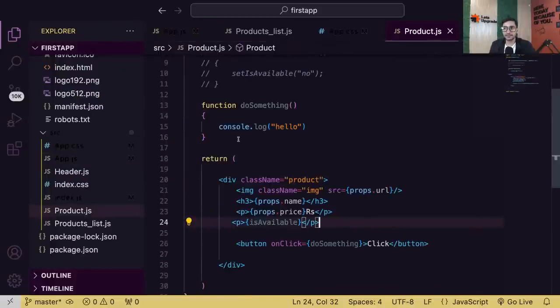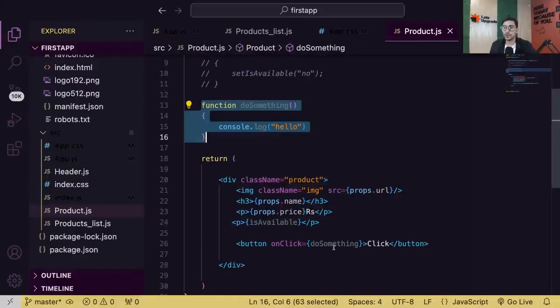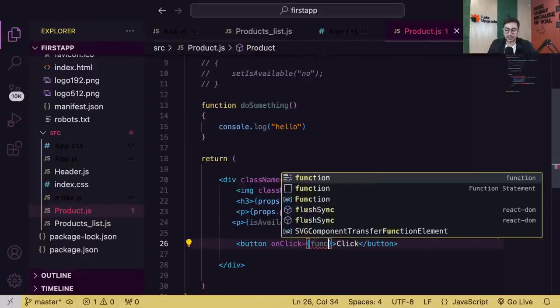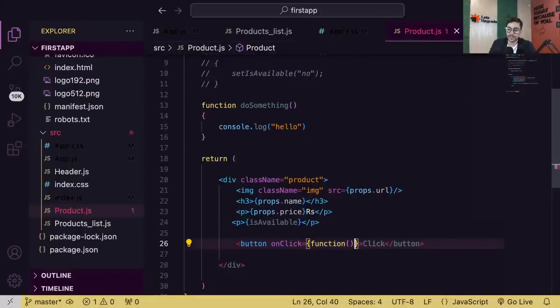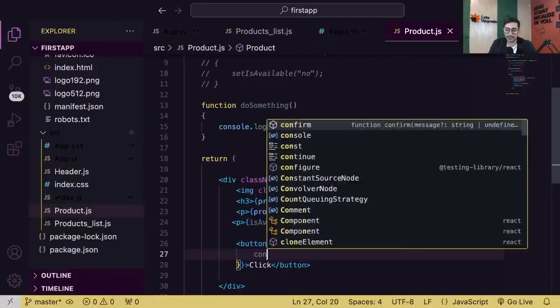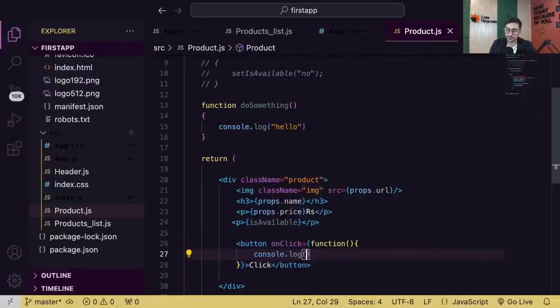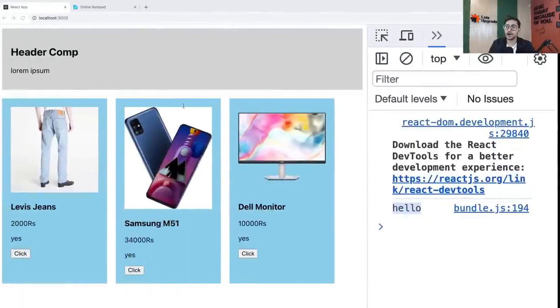The other way is, if you don't want to create a separate function, you can directly create a function here, which is an anonymous function, like this. This function will not have a name. So you can directly create a function like this in here. Initially you were calling this doSomething function, which you created somewhere else. It is a simple JS concept. Now you're not calling doSomething. You're directly creating a function here, and this is the function which will get called. You can do the exact same task here as well. Console.log hello. And see, the output is still the same.